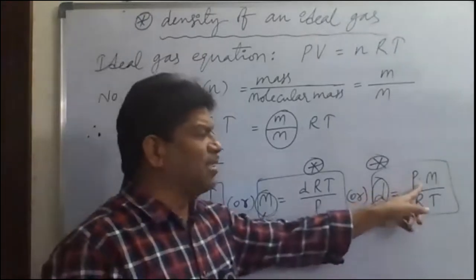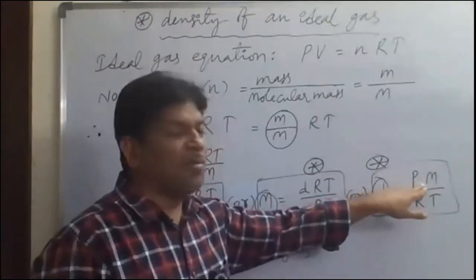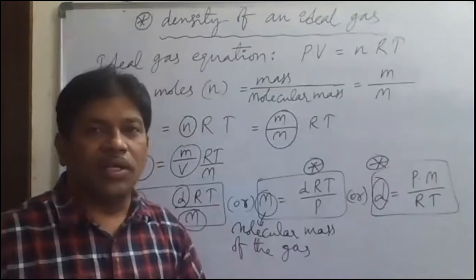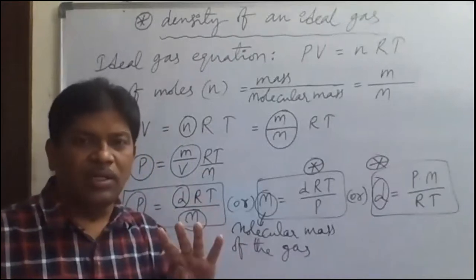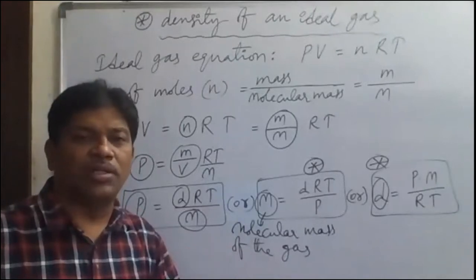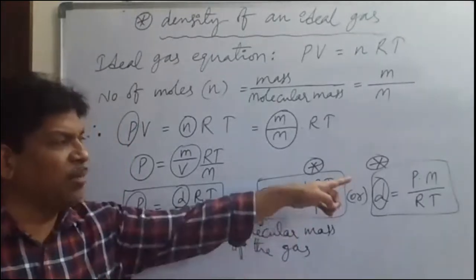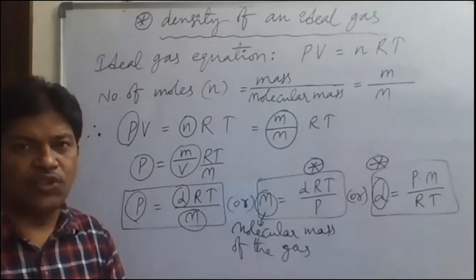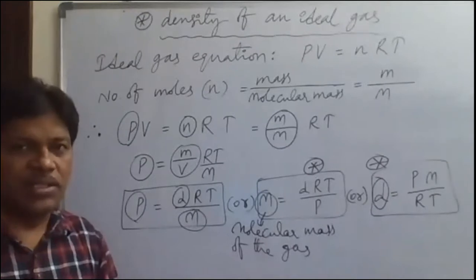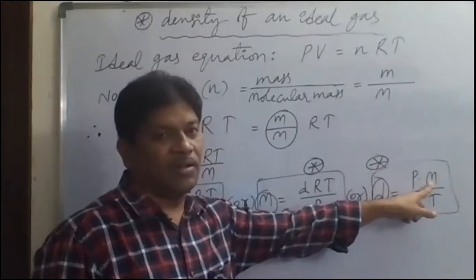Suppose they mention CO2 gas in the question. What will be the gram molecular mass of CO2? The value is 44 gram per mole. If nitrogen gas N2 is given in the question, what will be capital M? The gram molecular mass for nitrogen gas is 28 gram per mole. Like this, if a particular gas is given, capital M can be calculated.